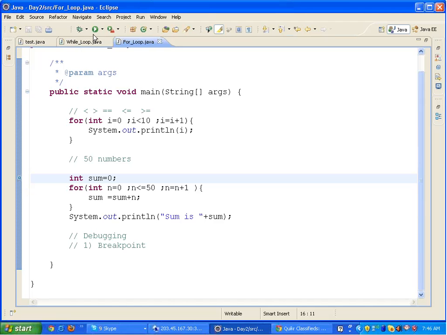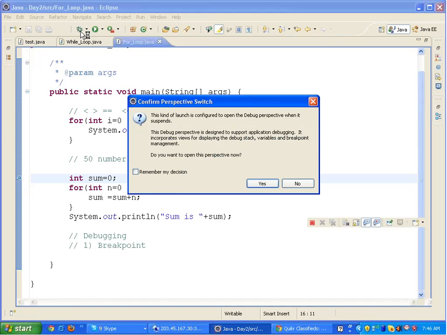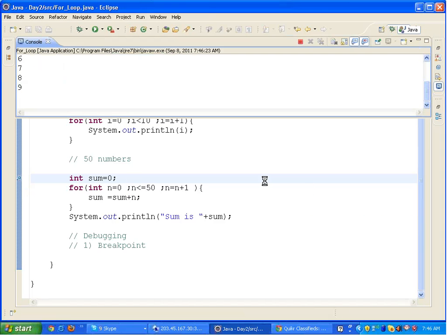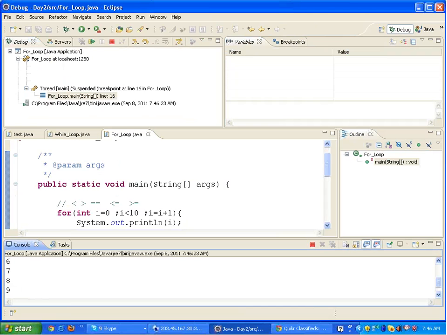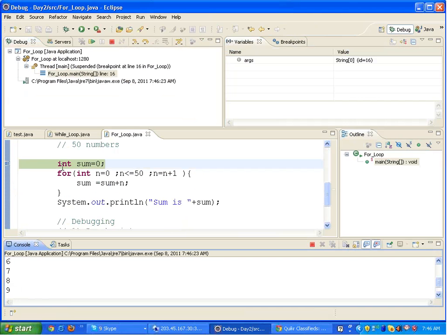When you, instead of normally running it, click on this icon. It is the icon for debugging the program, right? When you run this, the control will actually stop on that line. Click on yes and see that this line is highlighted with a green color. That means the control has actually stopped over here.